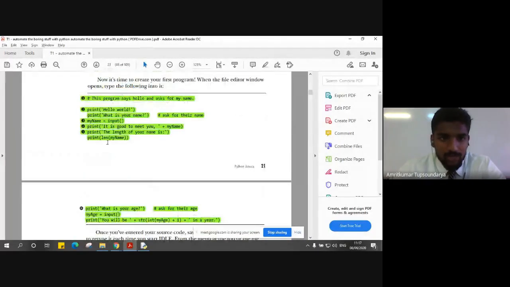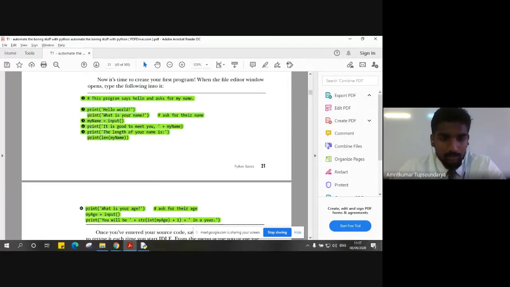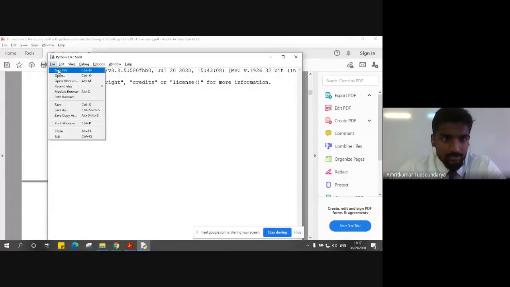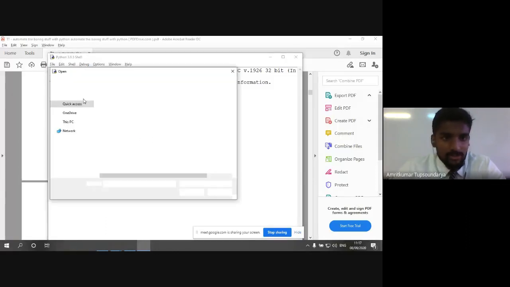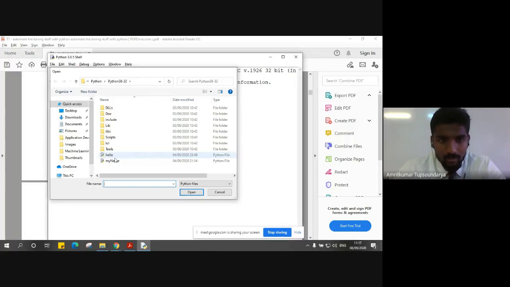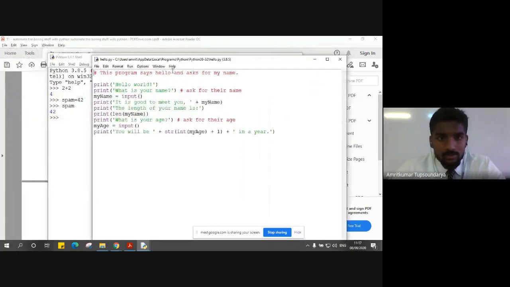Just to save time, I've simply copy pasted the same program, and we'll see how it runs. So let me just open this file. Yeah, here we go. So this is the program.